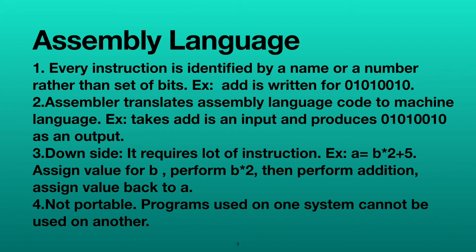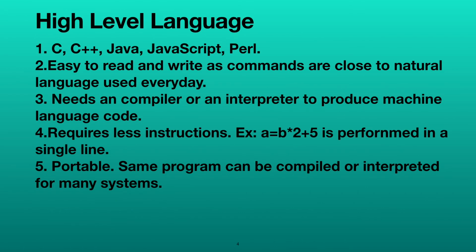So now we will see what high level language is. We all know C, C++, Java, JavaScript, Perl, which we use in today's date. These are all high level languages.